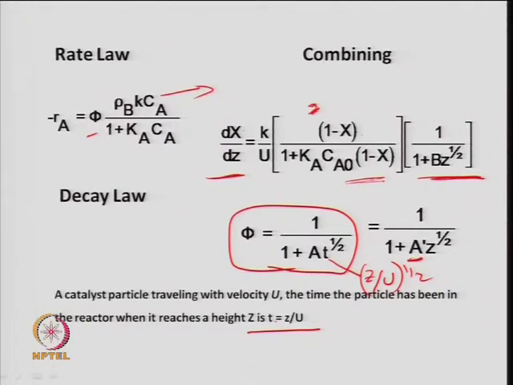So, now one can design the reactor, or one can find the conversion x for a given height, or if the conversion to be achieved is fixed, then one can find out the height of the reactor when the catalyst is deactivating. So, this is a kind of sizing or designing a reactor for the given system when the catalyst deactivation is significant because of carbon formation.